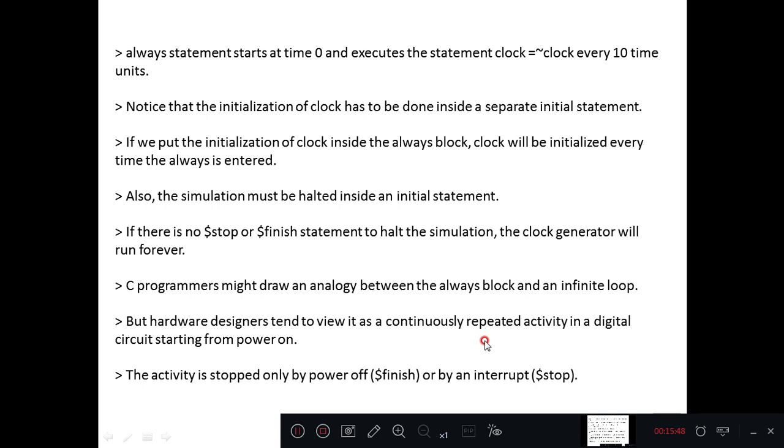C programmers might draw an analogy between the always block and an infinite loop. But hardware designers tend to view it as a continuously repeated activity in a digital circuit starting from power on. The activity is stopped only by power off, that is $finish, or an interrupt, that is $stop.